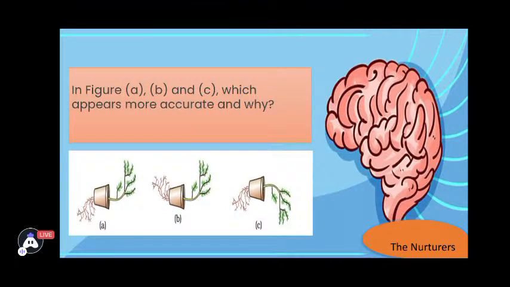The next question. In the figure A, B, and C, which appears to be more accurate and why? Now you could notice these three figures A, B, and C. Think and respond which is the correct according to you.